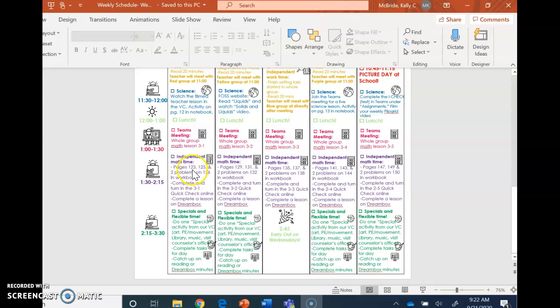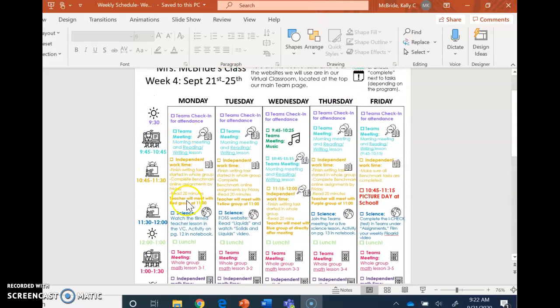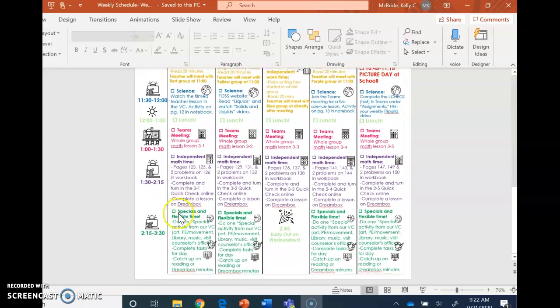It says do pages 123, 125, and 2 problems on 126. And those are in your workbook. Then complete and turn in the 3-1 quick check online, and then complete a lesson on Dreambox. If you follow this schedule exactly, you will know what to do for the entire day. And then finally, at the end of the day, it says specials and flexible time. Do one special activity from our virtual classroom, such as art, PE/movement, library, music, or visit the counselor's office.